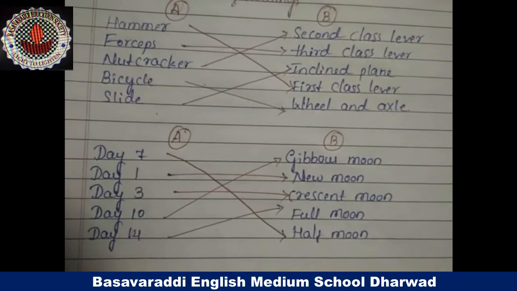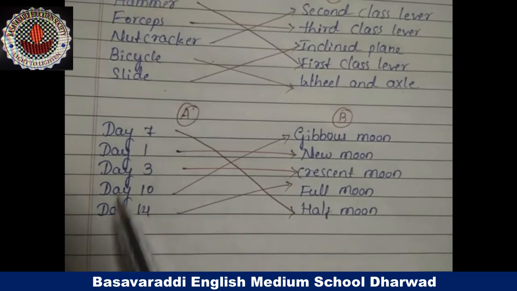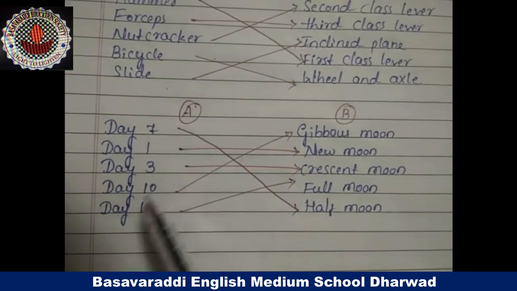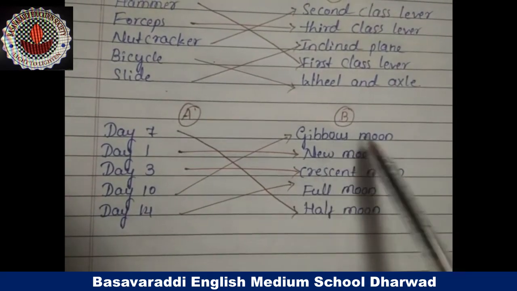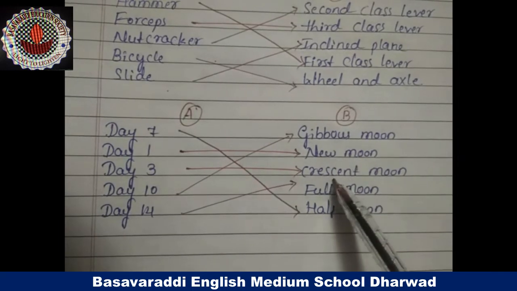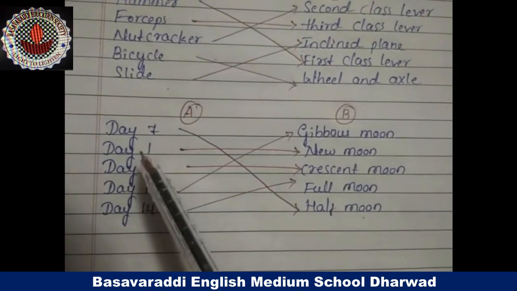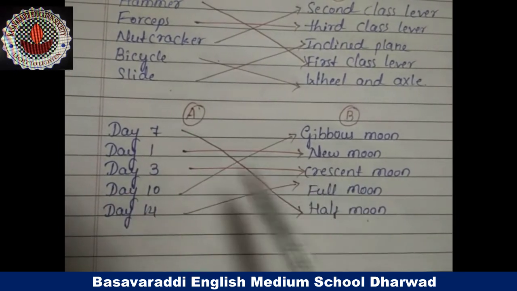Second match the following is here. Here also there are two columns. In column A: day 7, day 1, day 3, day 10 and day 14. In column B: gibbous moon, new moon, crescent moon, full moon and half moon. Okay, match the correct answers.